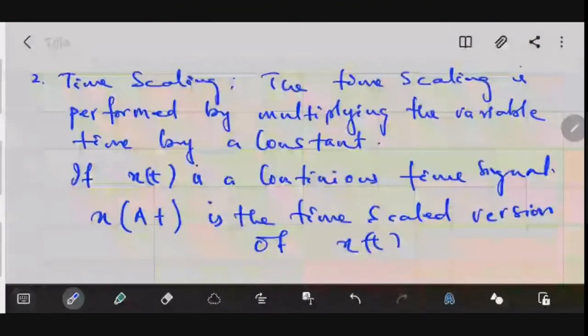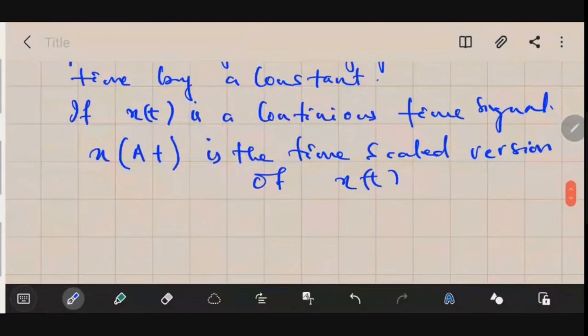Now, based on the value of this capital A, where your capital A is a constant,